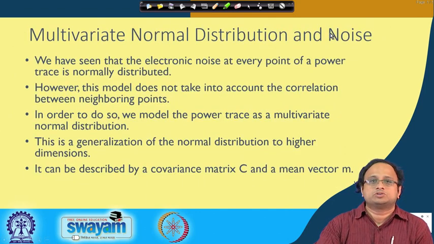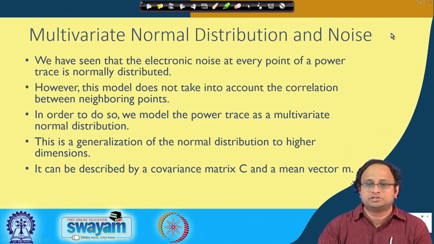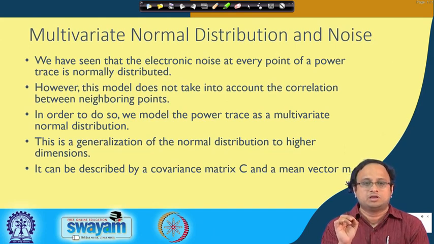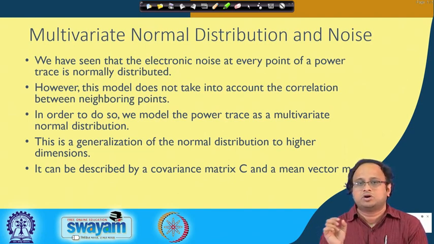Okay. So, this brings us to the modeling of noise. Till now we have been looking at noise at every point in the power trace, and we have seen that electronic noise at every point has a Gaussian distribution, as we discussed in the previous class. So, we were looking at every point in a discrete manner. But on the other hand, electronic noise at every point of the power trace, though normally distributed, is not completely independent of the others. If you look at adjacent points or time instances in the power trace, then there may be correlations for noise.